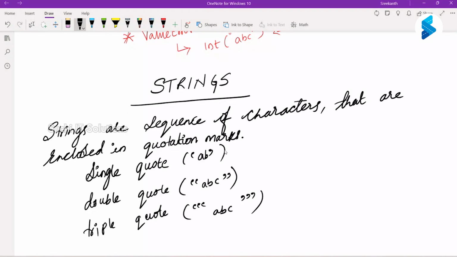Okay, the catch is that if you are using a single quotation mark to open, you have to use the same single quotation to close the string. If you're using a double quote, close the string with a double quote. If you're using a triple single quote or triple double quote, use the same one to close the string.